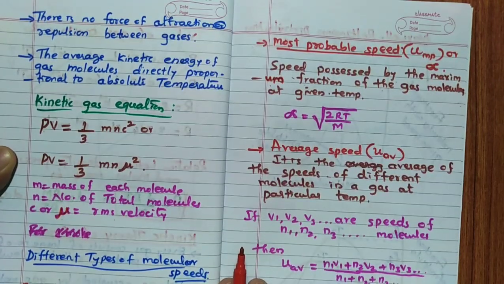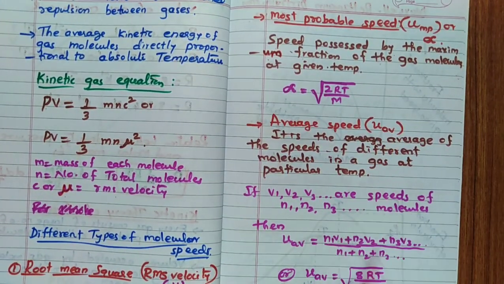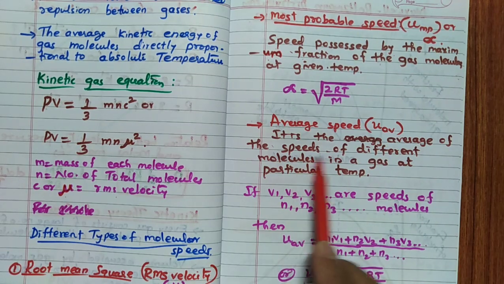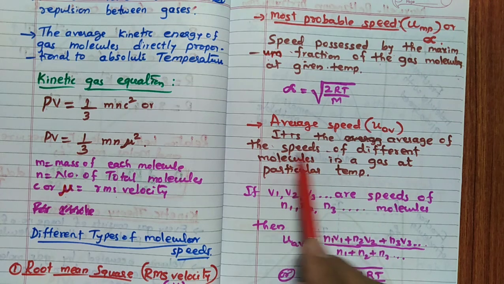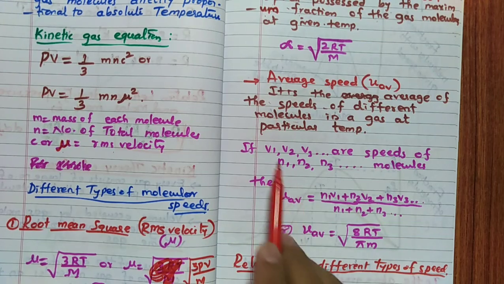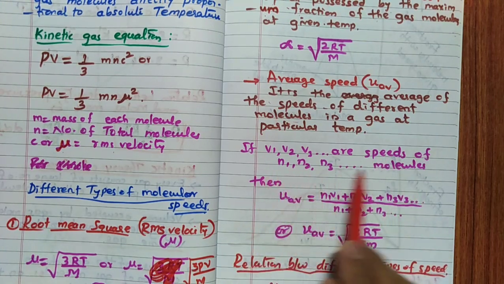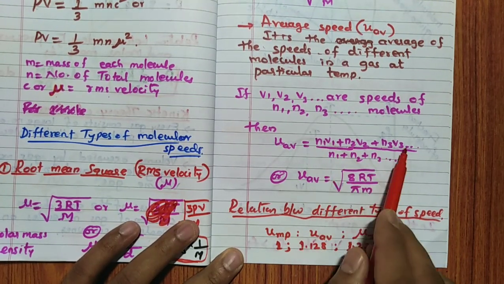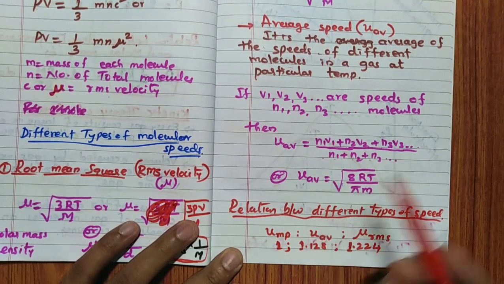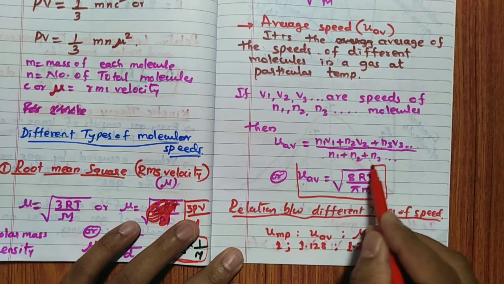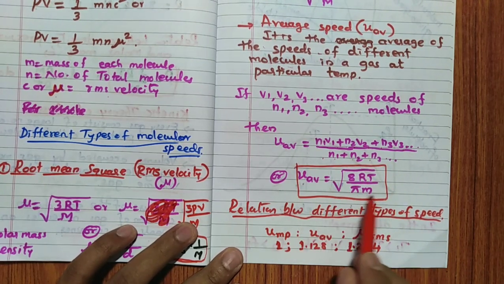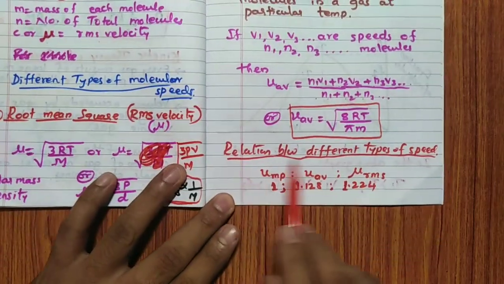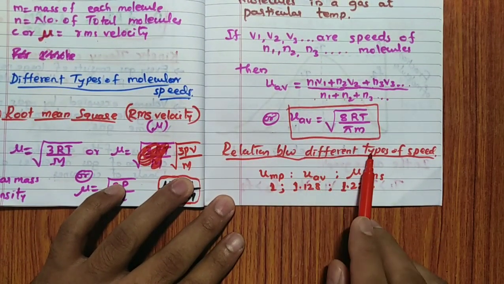Remember that. Then average speed can be given as UAV, average. It is the average of the speeds of different molecules in a gas at a particular temperature. So V1, V2, V3 are the speeds of N1, N2, N3 molecules. Then we can give it as N1V1 plus N2V2 plus N3V3 and so on, divided by N1 plus N2 plus N3. This can also be given as root of 8RT divided by pi into M. Remember this, relation between different types of speed, only for NEET.